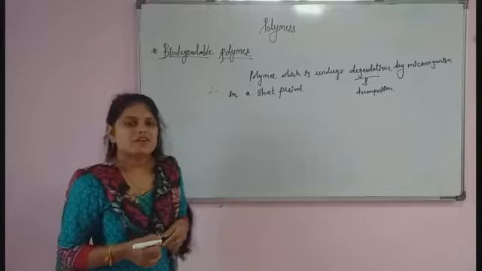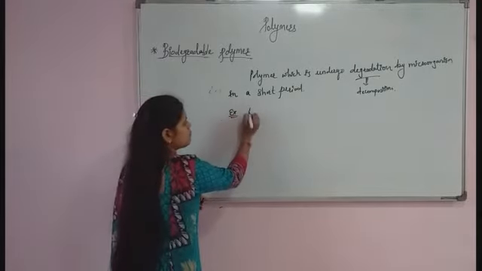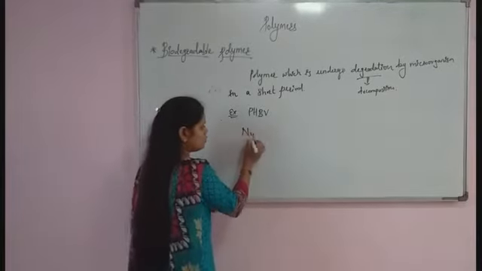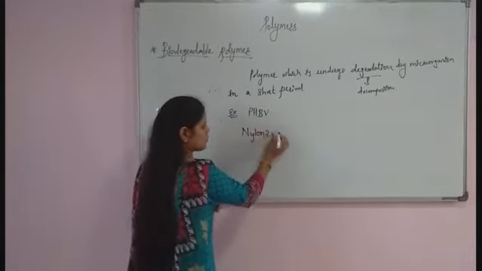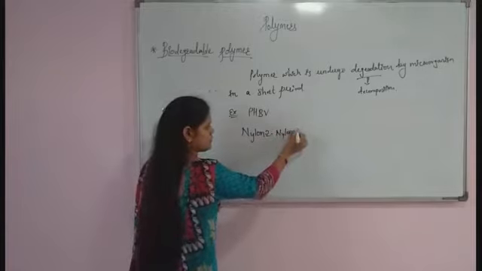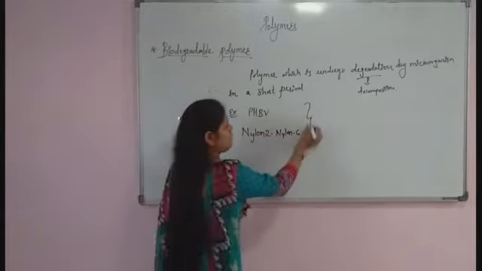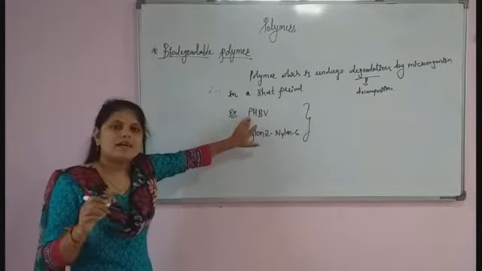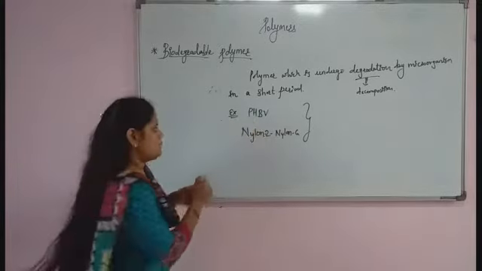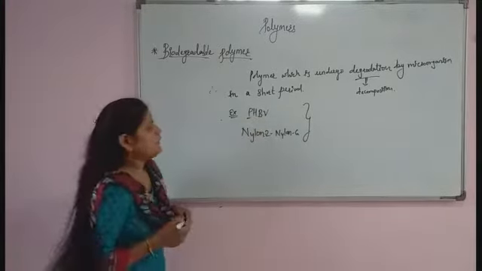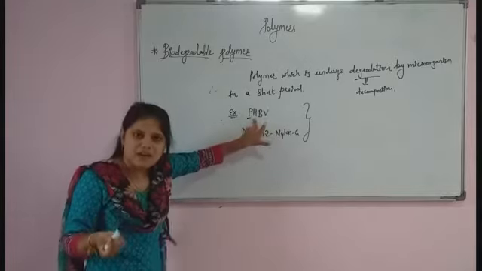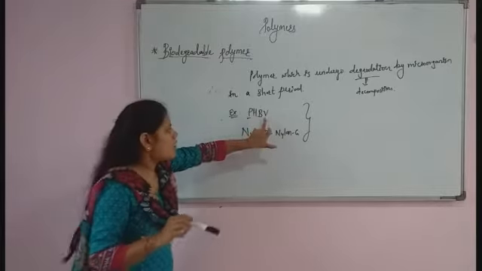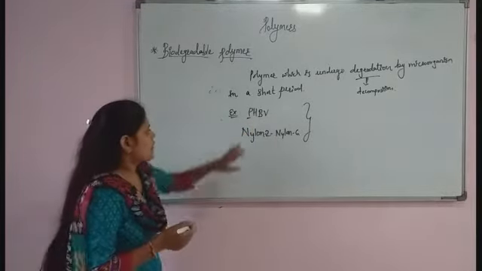Biodegradable polymer has two examples. First is PHBV and second is nylon 2, nylon 6. These are the two examples of biodegradable polymer. So what is meant by PHBV? P means poly, beta, H means hydroxy, butyric, beta, valeric acid.